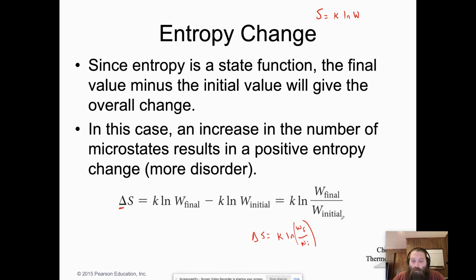Anyway, so if I want to find the overall change in entropy from just microstates, I can do that right there. So k ln of the final number of microstates divided by the initial number of microstates. Basically, if you increase the number of total microstates, you should have a positive entropy change. More entropy equals more disorder.